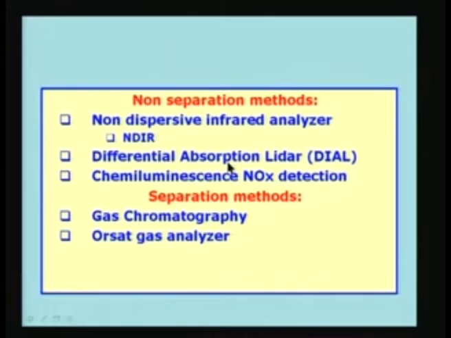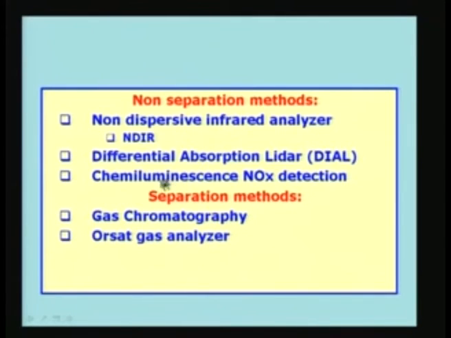That means that the measuring instrument is at some location which is not going to change, or it may be on board an aircraft for example, and as the aircraft is moving it is going to measure the presence or absence of the gas or the amount of a particular gas of interest to us, by using what is called differential absorption. So, this is the remote sensing application, whereas the non-dispersive infrared analyzer is usually a stationary one.